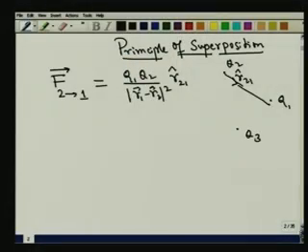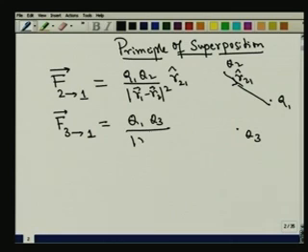Again I know that if the charge Q2 were absent, the force by the third charge on the first charge would again be given by Q1 Q3 divided by mod R1 minus R3 whole squared R31. Needless to say, R31 is the unit vector in the direction that connects Q3 to Q1. That is what we have. This is R31. Now, what we are asking is, what is the net force acting on Q1?